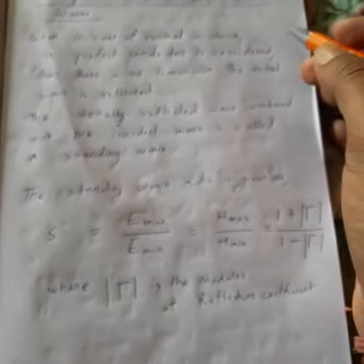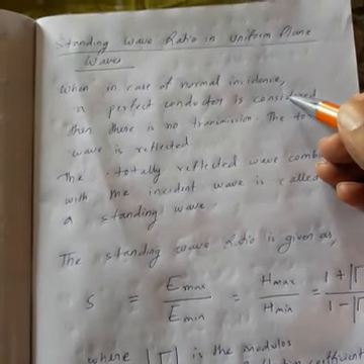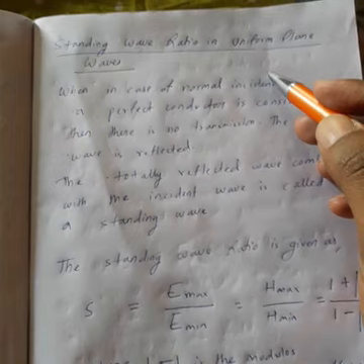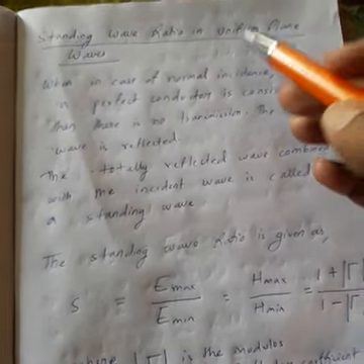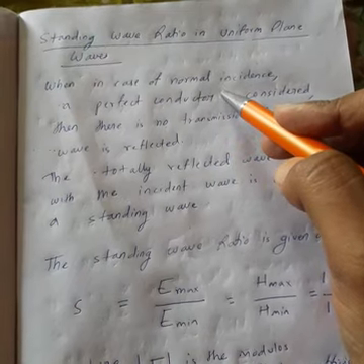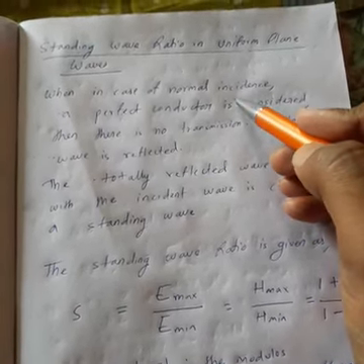Now look at one parameter we define here, called what? The standing wave ratio. Okay. So standing wave ratio is defined for normal incidence. Similarly, we can define it for oblique incidence also. So what is the standing wave ratio?